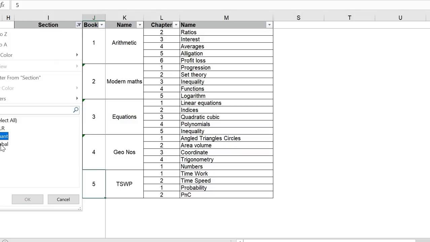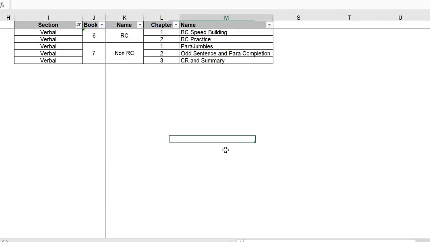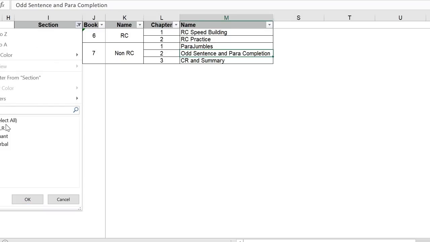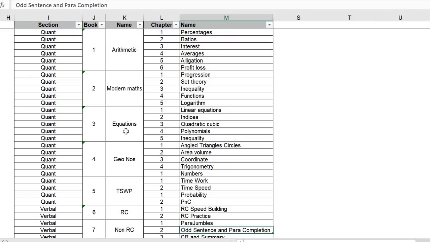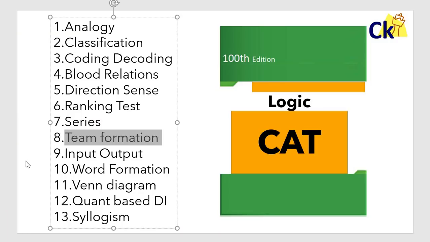Moving to the verbal section. The verbal syllabus is the most limited syllabus according to me. So RC, speed building part 1, and practice, 2 parts, 2 chapters in the book. And from non-RC, para jumble, odd man out, para completion, critical reasoning, summary-based, everything is there combined together. So 2 books on verbal. So 5 books on quant, 3 books on DILR, and 2 books on verbal. This is the complete syllabus from the CAT point of view. So just take a screenshot of all these things and you are sorted.